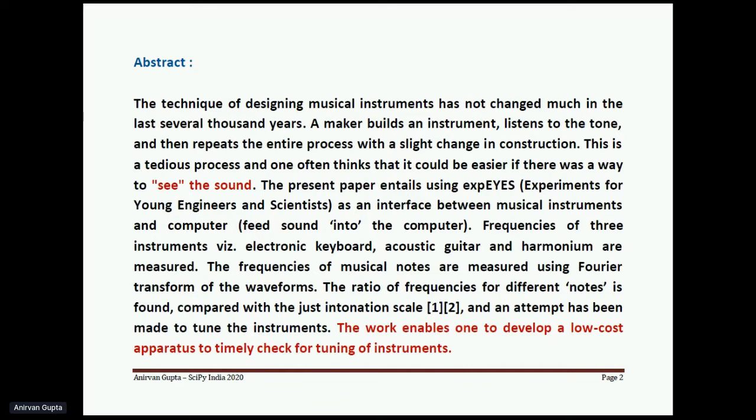We found the ratios of these frequencies in a particular octave and compared them with the just intonation scale, which is the standard scale for checking if musical instruments are tuned. We have made an attempt, therefore, at some scientific tuning of these instruments. This work would also enable us to develop some low-cost apparatus required to check the tuning of musical instruments time and again.